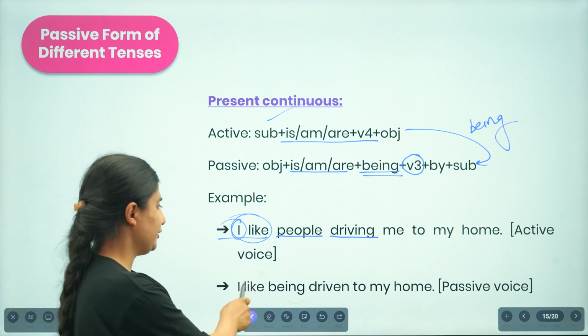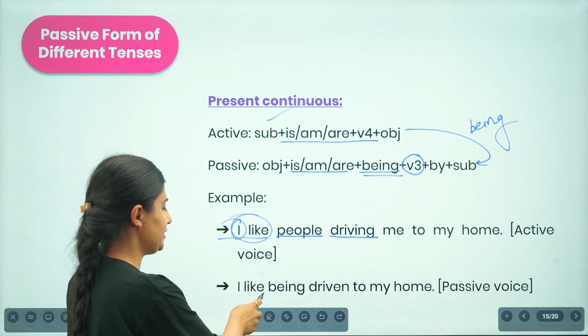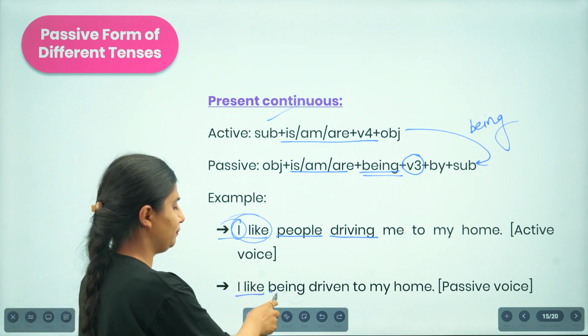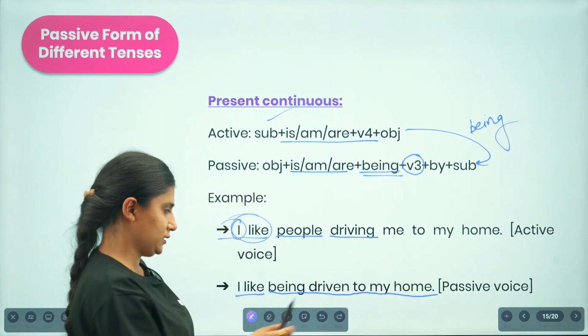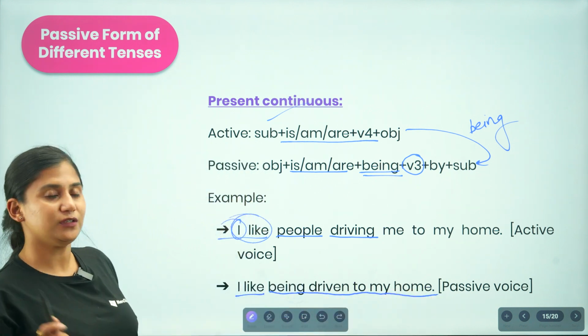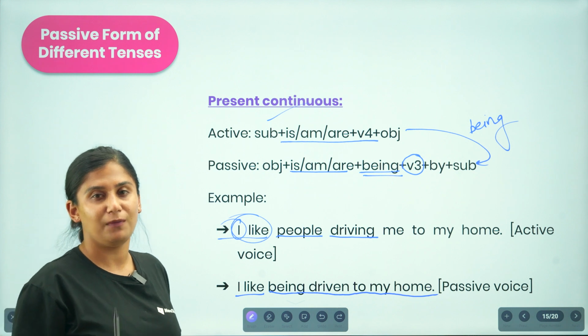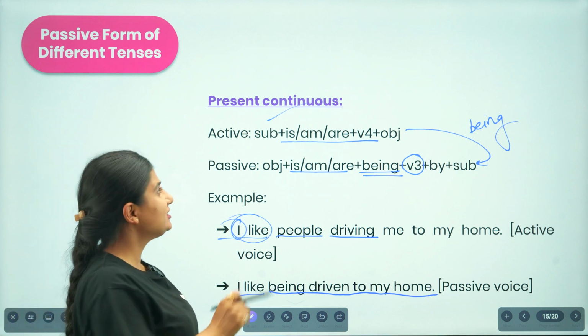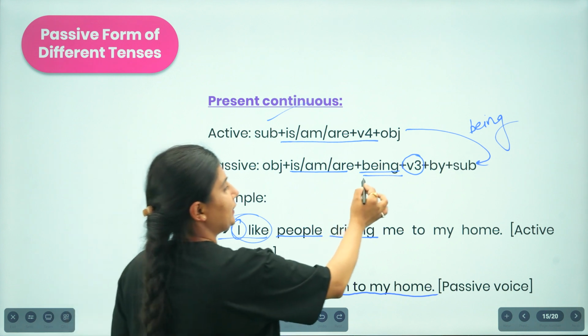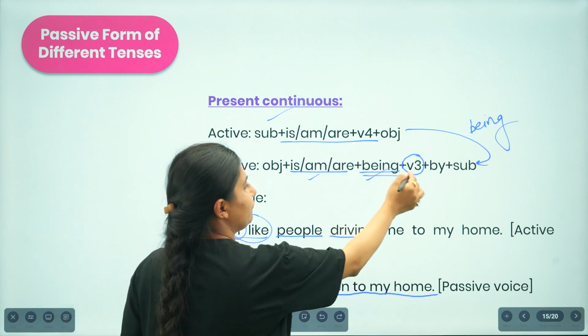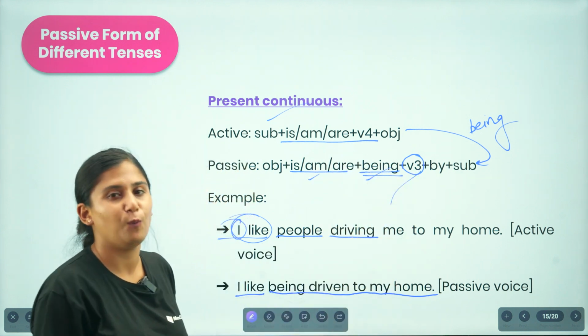So how are you supposed to write? I like being driven to my home. The thing you should be very careful about is, whenever you are changing the continuous form, you are to place being in between the helping verb and the past participle form of the verb.